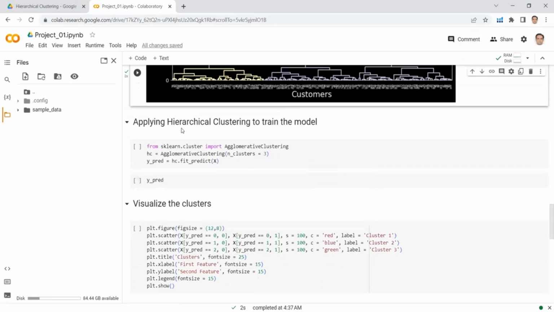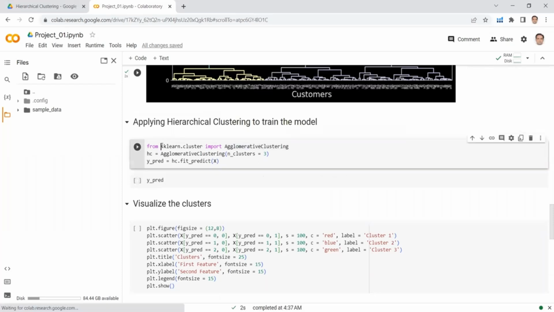Now it's time to apply hierarchical clustering to train the model. First of all, we will import agglomerative clustering, which is the important type of hierarchical clustering, from sklearn.cluster. Here we are giving the number of clusters equal to 3. For the agglomerative clustering module, we need only one input, which is the number of clusters, and that is equal to 3. Here we are fitting and getting the predictions from our features. So let's run this cell.